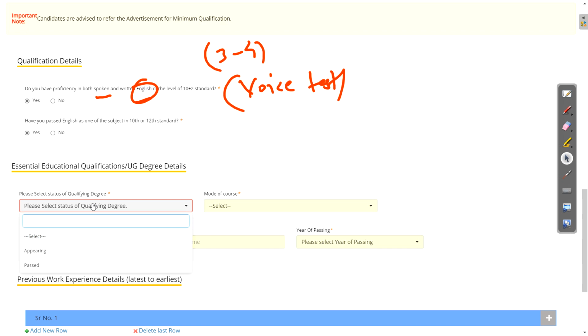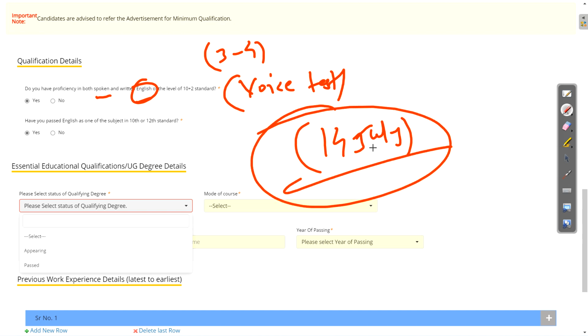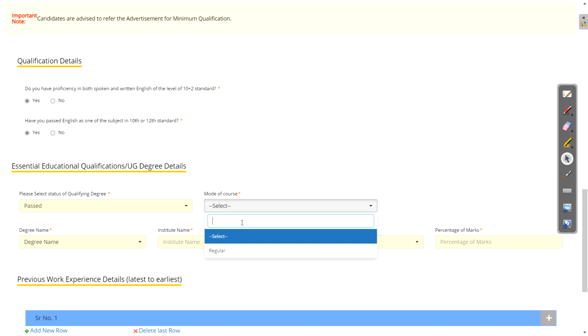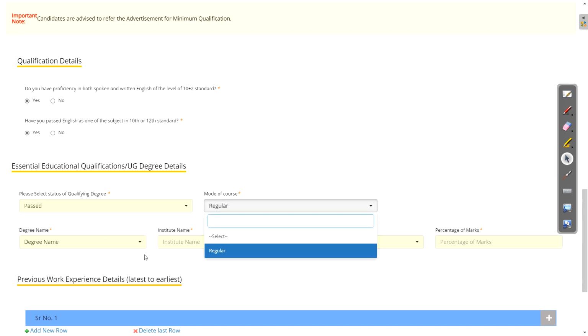Then we need to select now our qualifying degree. If you are appearing or passed out, then definitely you have to select like this. Now what I told you in the notification video, those who will get their degree before 14 July, okay, means final year candidates are eligible, but you should get your degree, or at least you should get your result, before 14 July, okay. So this is the important thing. So just select here the mode of course, whatever your mode of course is. As you know, here only one option is there, regular, okay.